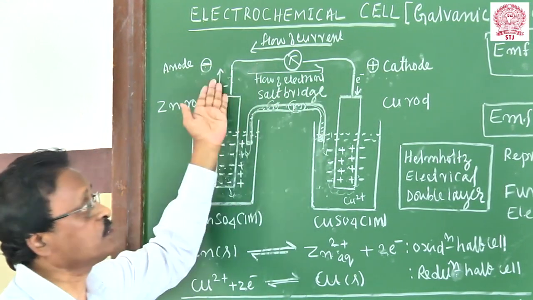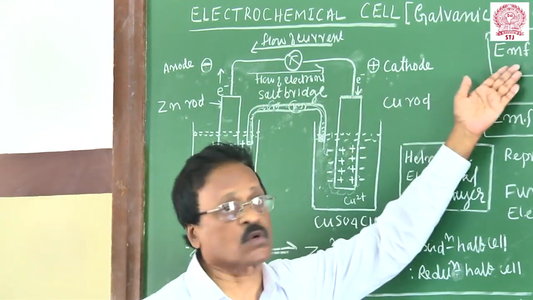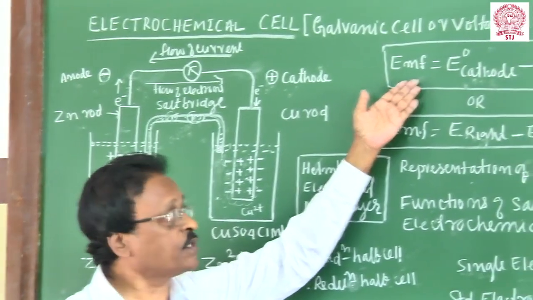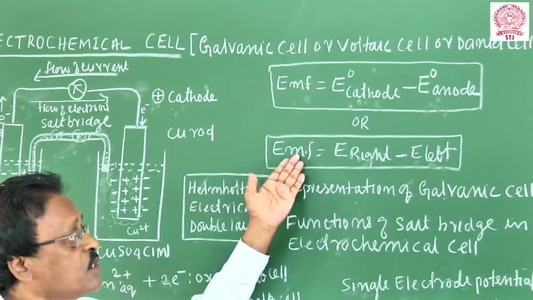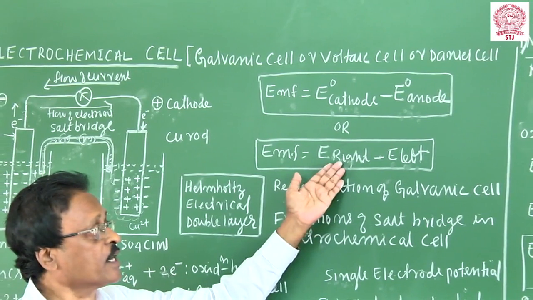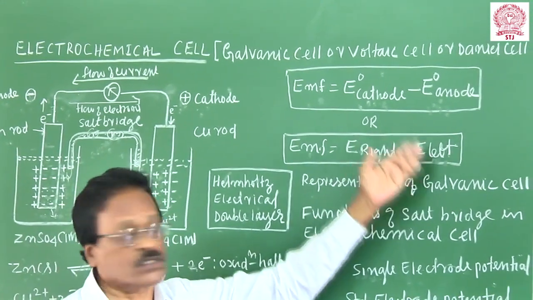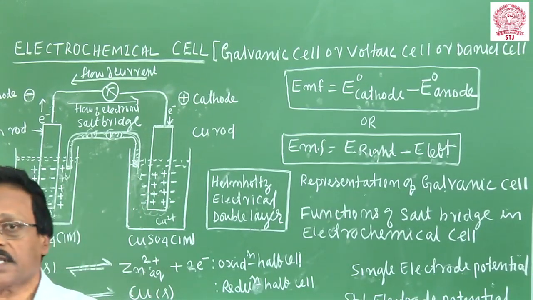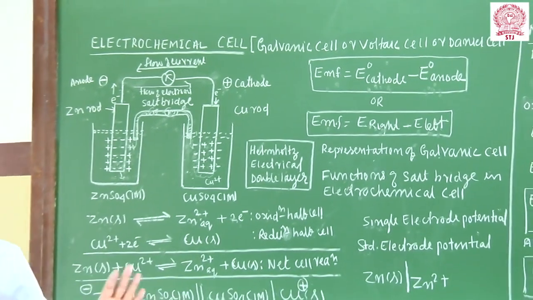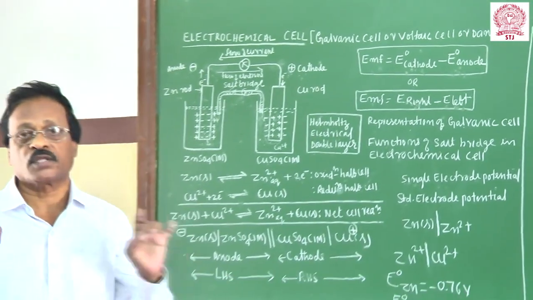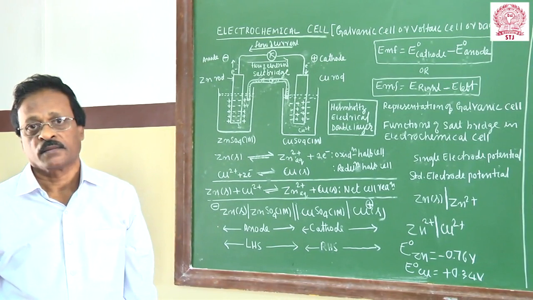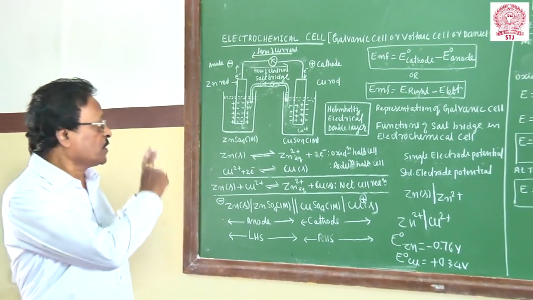And this potential difference between the 2 electrodes is taken as the electromotive force of the cell. As per the modern definition, EMF can be defined as the potential difference between the right hand side electrode and the left hand side electrode. It is called the electrochemical cell or galvanic cell, a device used to convert chemical energy into electricity. Students can understand, it's a very basic concept.